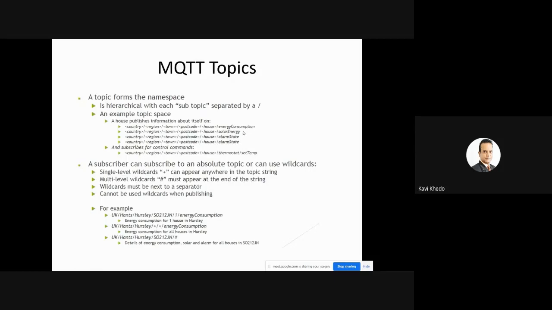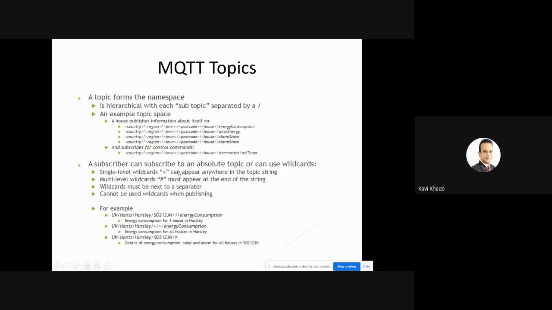Okay, this we have more or less already seen. I've already explained this to you. Topics: how do we specify topics? It is hierarchical with each subtopic: country, region, town, postcode, just like we had before. Home, first, second, ground floor, a room, temperature. So here, same hierarchical structure.